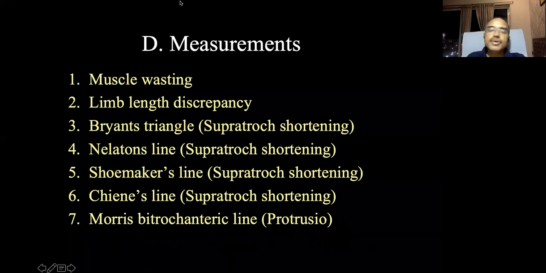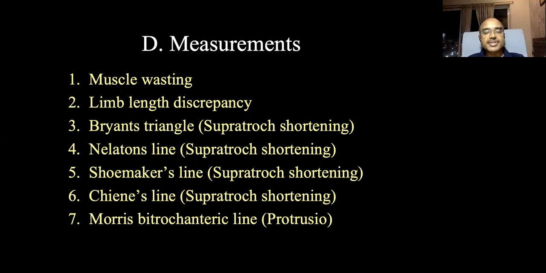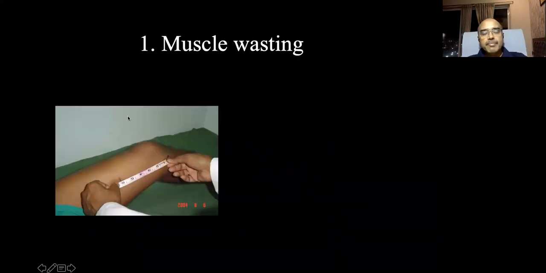Next, we come to measurements. Okay, so measurements: muscle wasting, limb length discrepancy, Bryant's triangle, Nelaton's line, Shoemaker's line, all these things you will see in measurements. Out of which the most important thing is the limb length discrepancy, where most of the candidates fumble. Muscle wasting is not much difficult. Take a fixed bony landmark, either a joint line or a tibial tuberosity, and make a fixed length measurement on either side. Usually 6 inches is taken, but you can take more also.